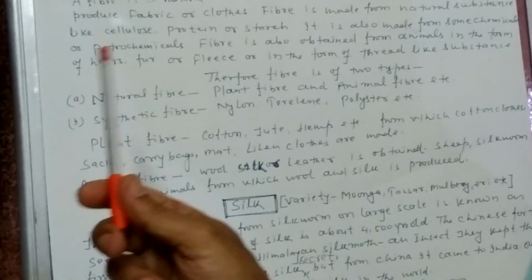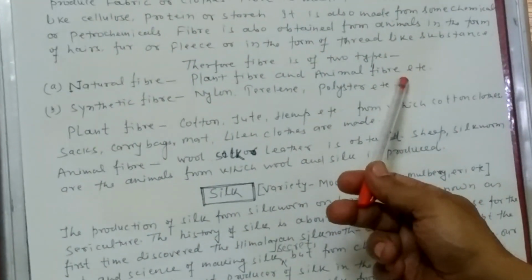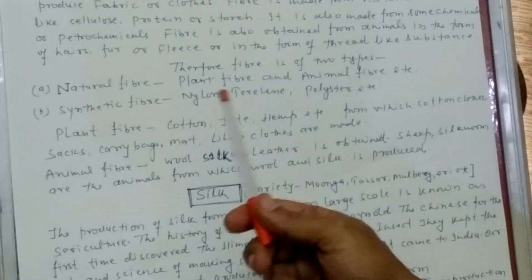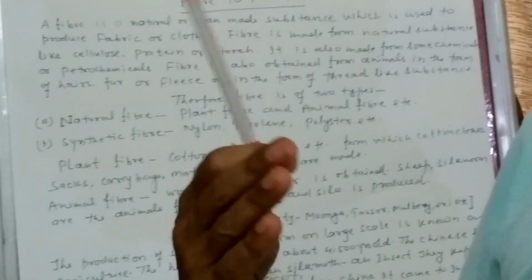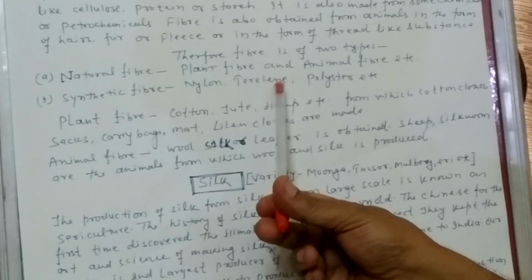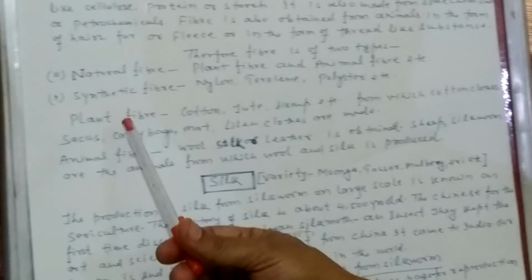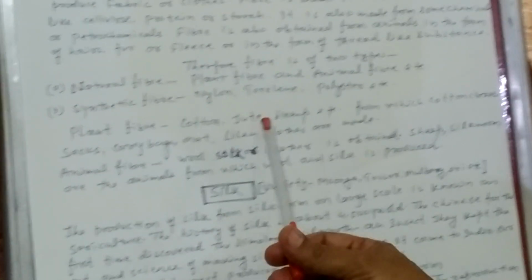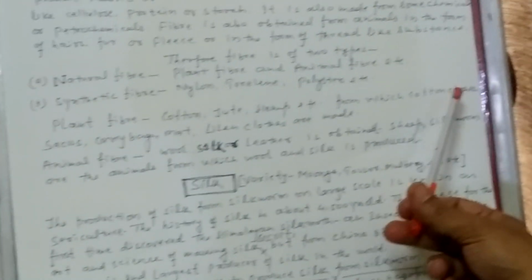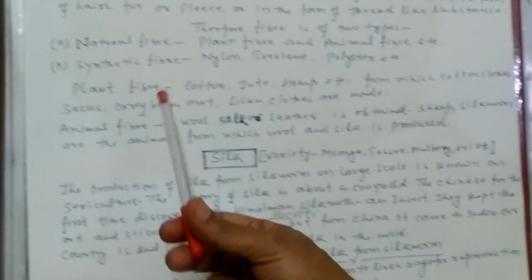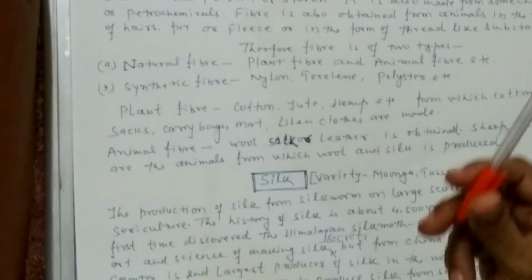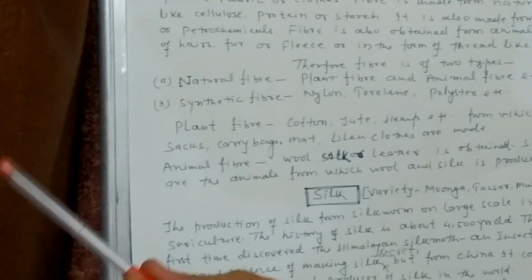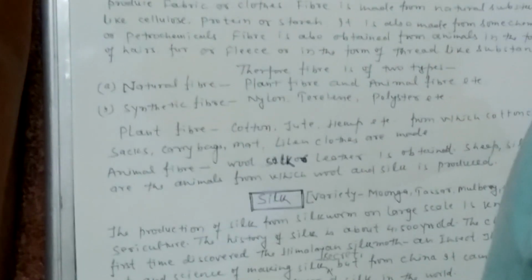As I have said earlier, plant fibers and animal fibers are natural fibers because they are present in nature, and synthetic fibers are man-made fibers which are produced or synthesized in laboratories or factories. Examples are nylon, terylene and polyester. Examples of plant fibers are cotton, jute, hemp, etc., which form cotton clothes, sacks, carry bags, mats, linen cloths, etc. Animal fibers like wool and silk are obtained from animals.